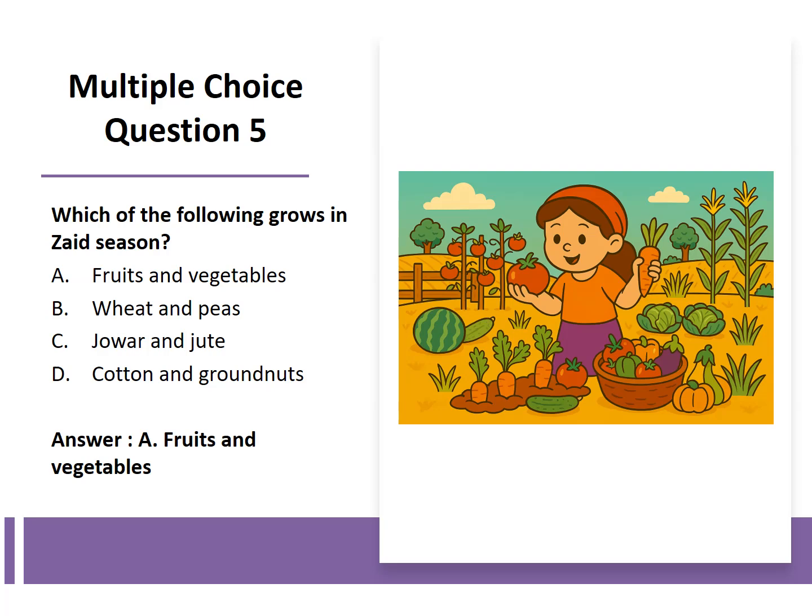Question 5. Which of the following grows in Zaid season? Option A, fruits and vegetables. Option B, wheat and peas. Option C, jowar and jute. Option D, cotton and groundnuts. The correct answer is option A, fruits and vegetables.